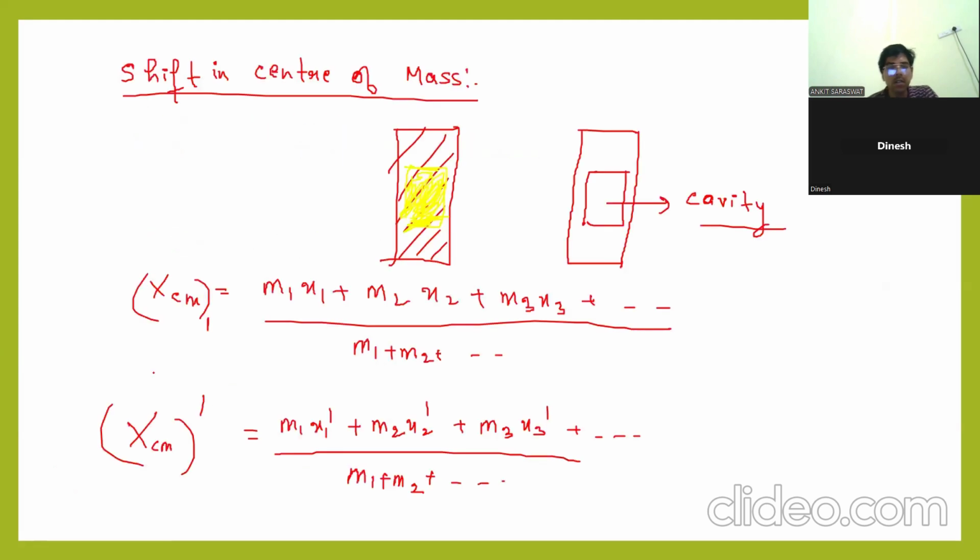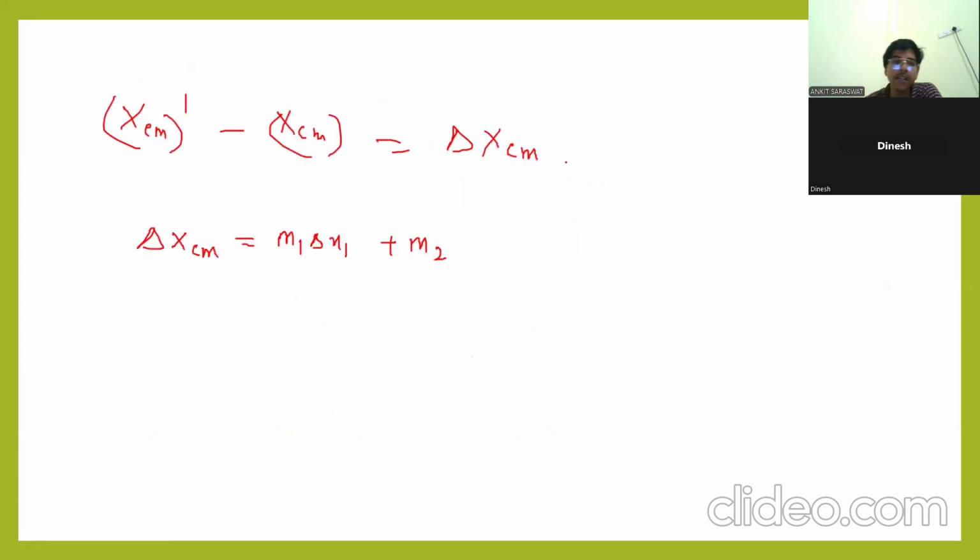No, sir. See, first, initially the center of mass is m1 x1 plus m2 x2 plus m3 x3 divided by m1 plus m2. Once you cut, for example, from this plate you cut this portion, this cavity you are making in between, then there is a shift in the center of mass. How much shift? How to find that? That's what I'm telling. Direct formula I'm giving. Clear? Write down. Once I give the numerical, then you will have more clarity. First, you write how much shift in center of mass.